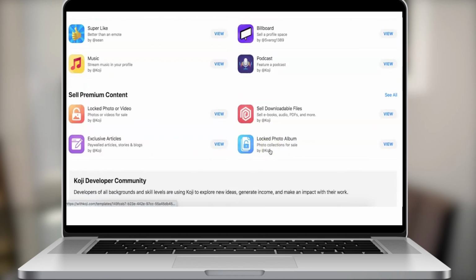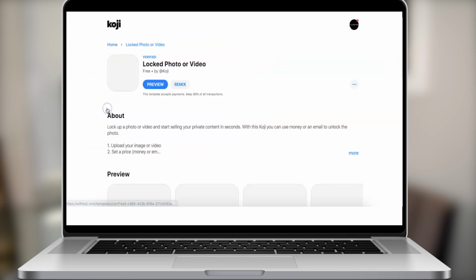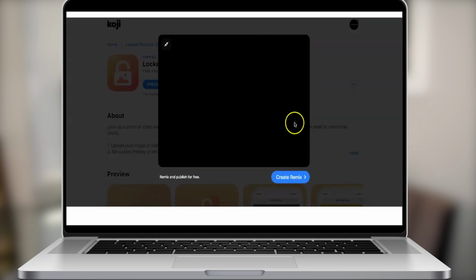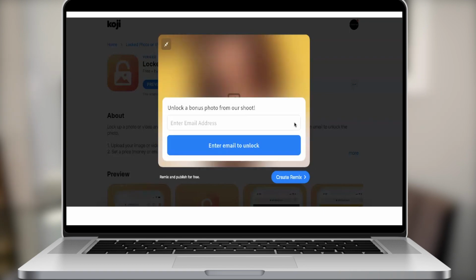There are other ways that you can be monetizing, right? We talked a little bit about locked photos, but I wanted to show you guys how this looks. Like a locked photo or video, maybe behind the scenes of a photo shoot, where you want to show your customer behind the scenes. This capture is doing it: enter your email to unlock. A lot of creators are looking to grow their email list, and this is a great way to do so.